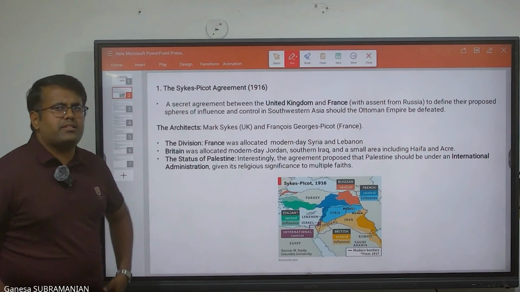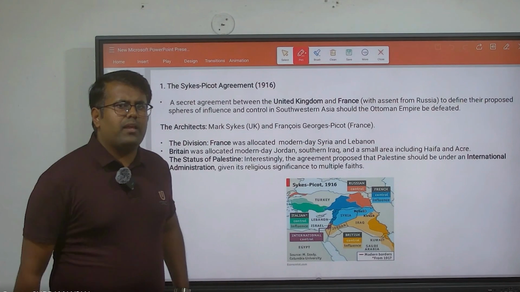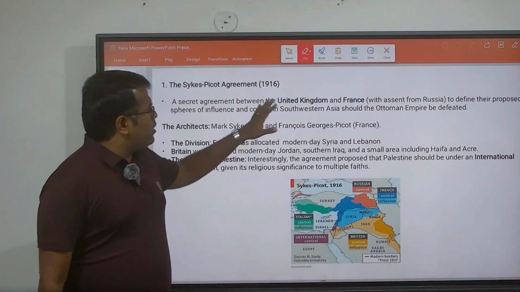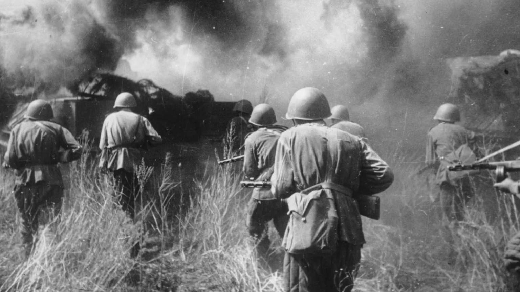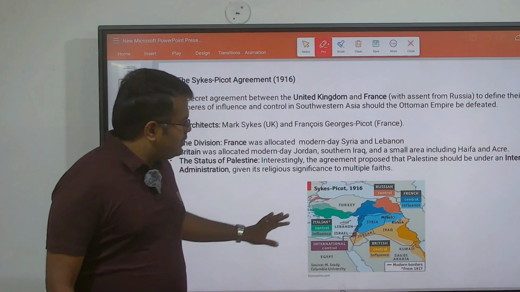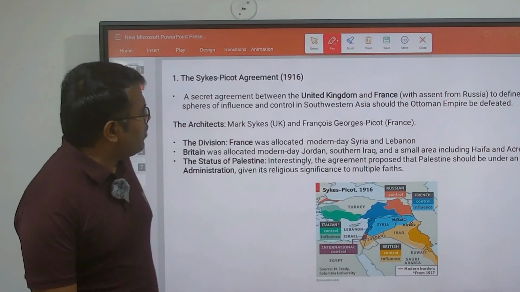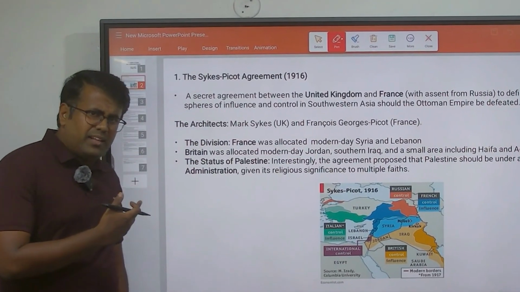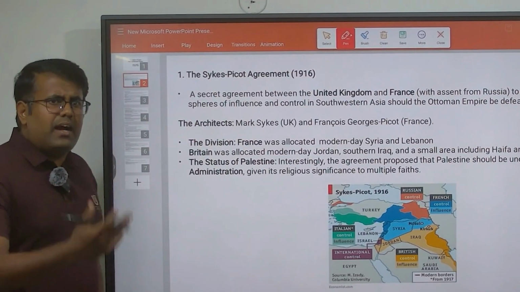So in the year 1916, we all know that it was a time when the World War was happening, and both the powers knew that they were going to win this war in the subsequent time. And what are we going to do with the colonies which exist in this region? How are we going to separate them? That is the essence of this negotiation. It was a secret agreement.